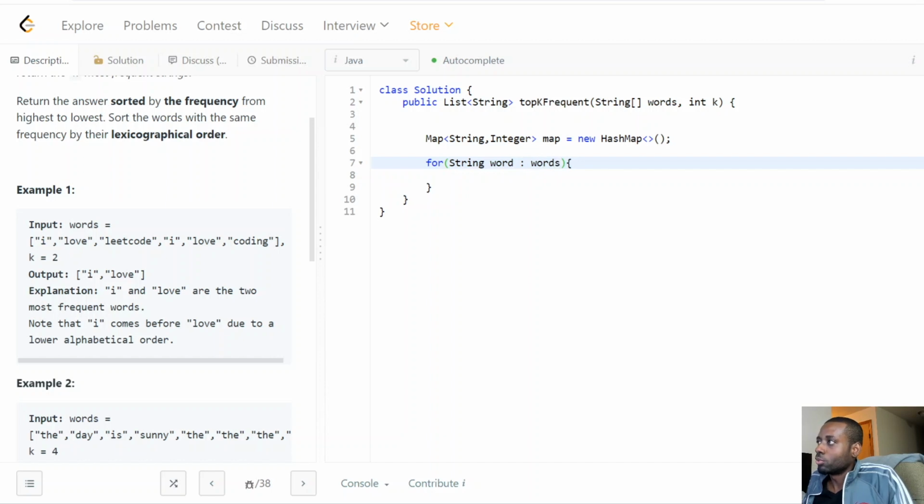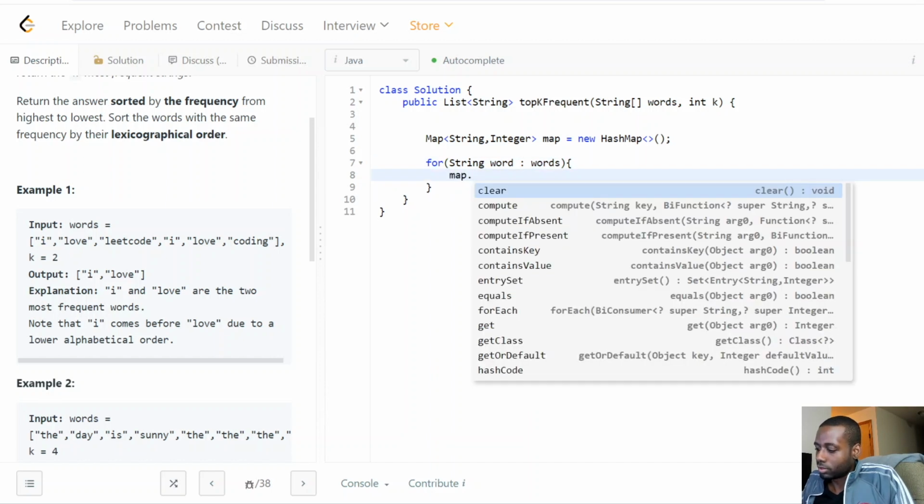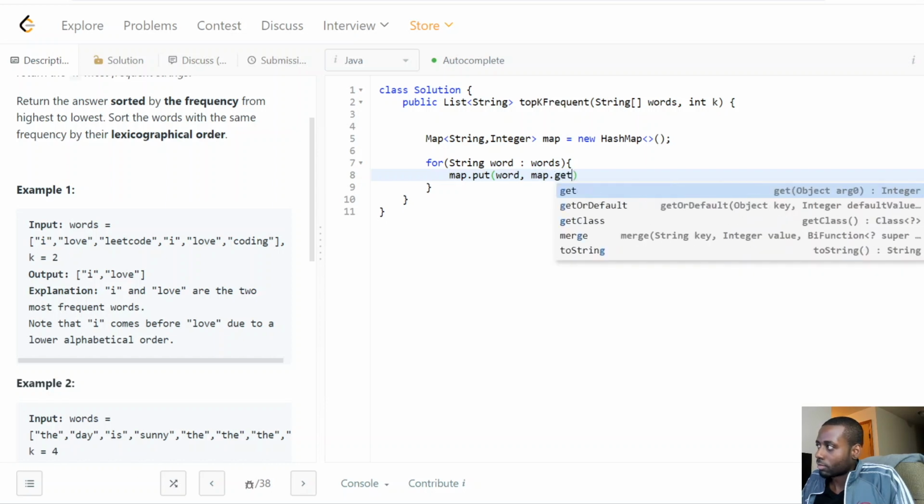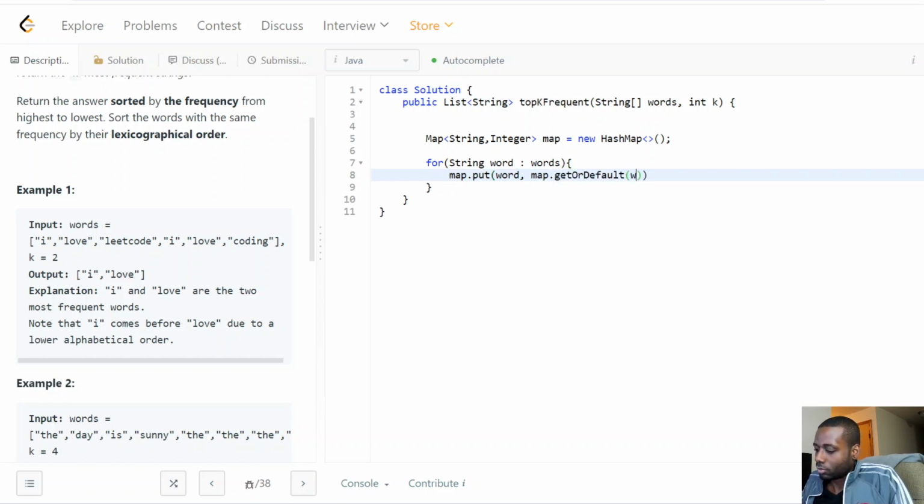We need to loop through all the words, and then we put each word in the map using getOrDefault, the word, 0, plus 1. So we build the frequency map of all the words. That's good to have.